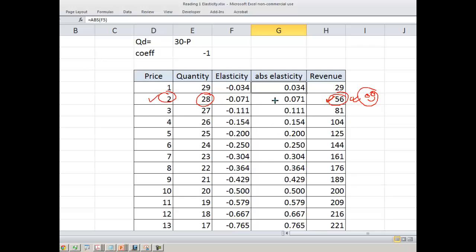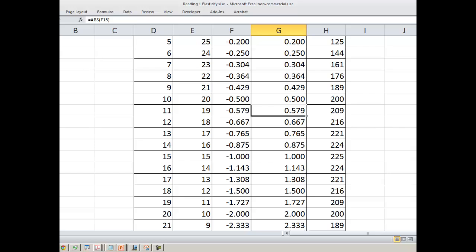Now this will go on. See this, at price 6 your revenue was 144, at price 7 your revenue is 161. So if you are increasing the price, your revenue is increasing, so you are not worried at all. However, there's a point wherein the elasticity will become equal to 1. See this, this is the point of elasticity equal to 1, revenue 225.